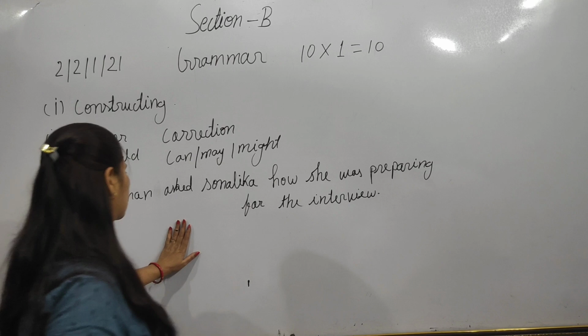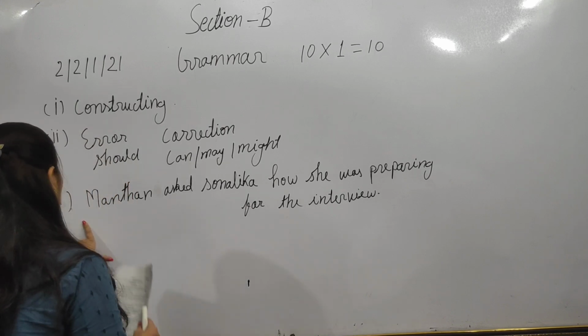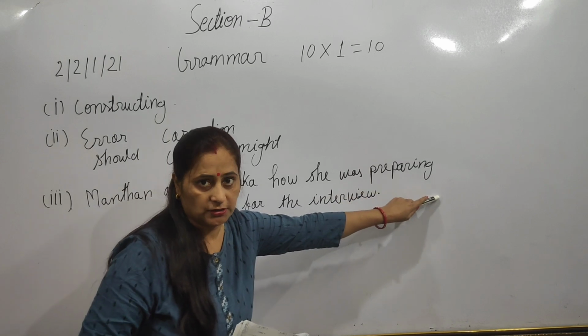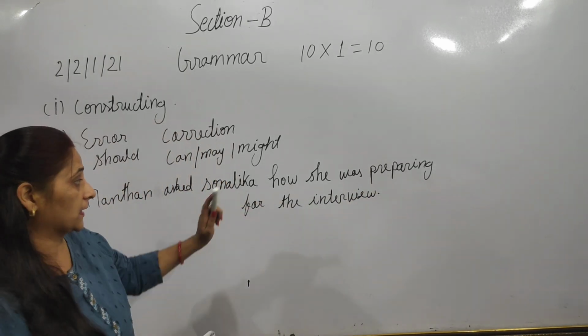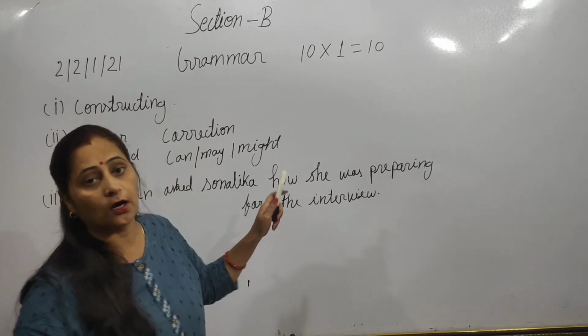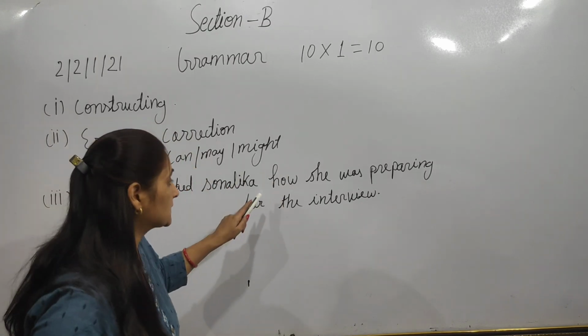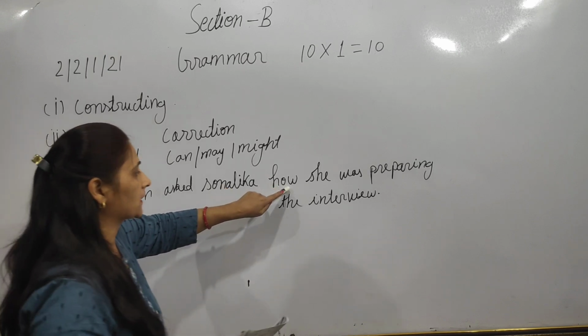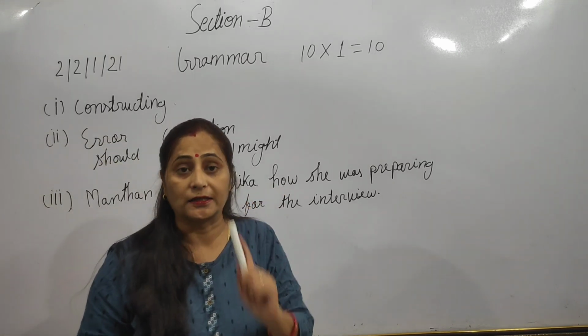Let me explain this sentence. In an interrogative sentence, if the reported speech is asking a question, there are two types of interrogative sentence. One begins with the auxiliary verb and the second one with the WH word. This given sentence starts with the WH word, so this word can be used as a conjunction.